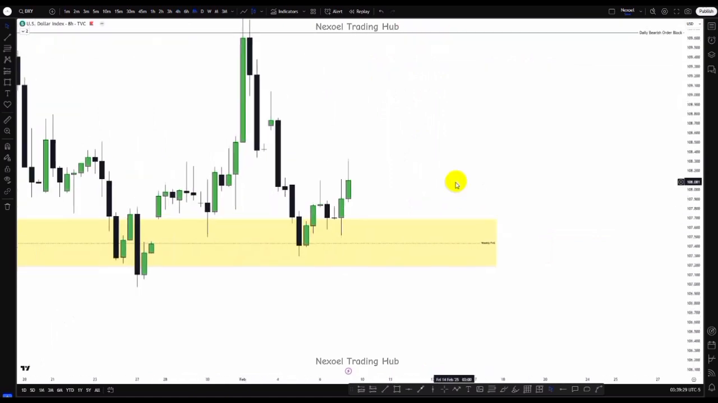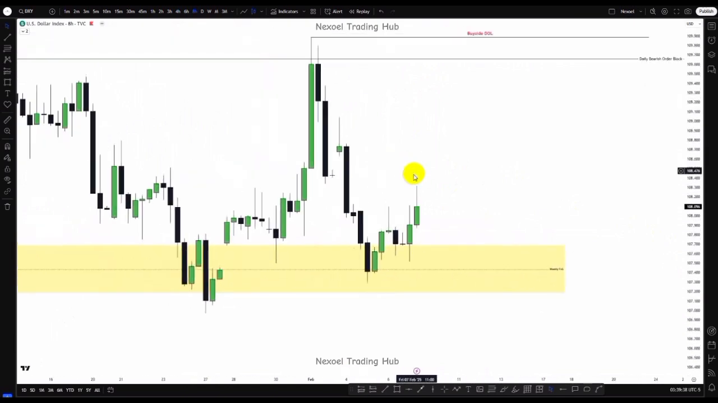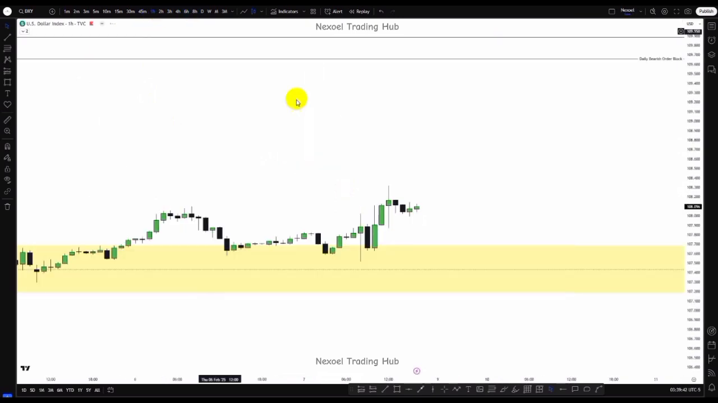So here in the 8-hour time frame, we can see we have this rejection block to the downside, we have this change in state of delivery, and we're seeing bullish momentum to the upside. Price is reacting at this fair value gap. So let's check the 1-hour time frame.